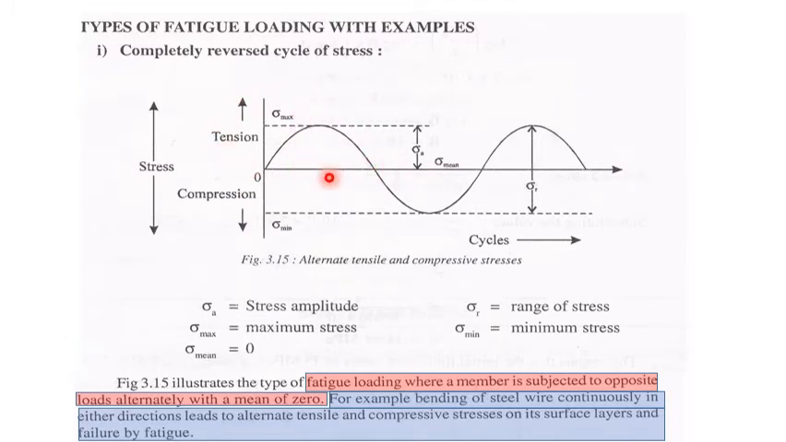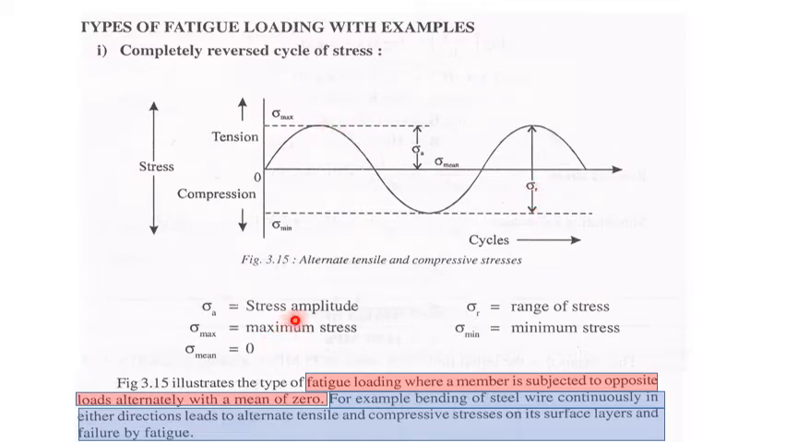And in between, if you take the mean, sigma max plus sigma minimum divided by 2, you are going to get this as sigma mean, or you can say sigma m also. And one more is the stress amplitude. Stress amplitude is the maximum value of the load which it is going to encounter. So that's how we describe a completely reversed cycle which goes to a maximum plus and a minimum minus.